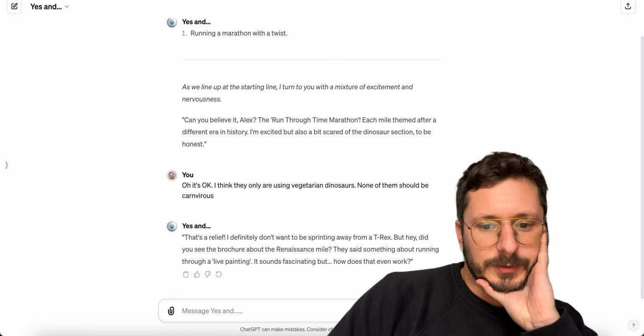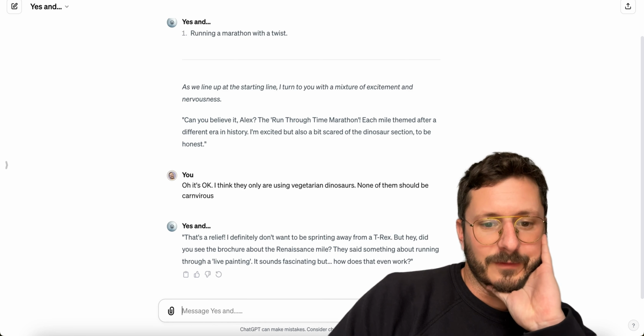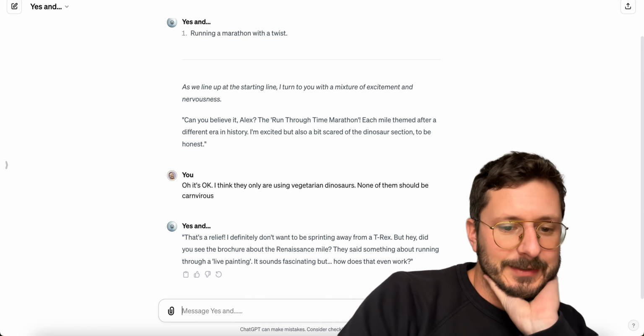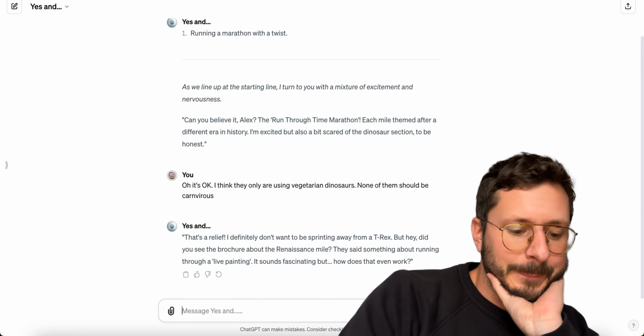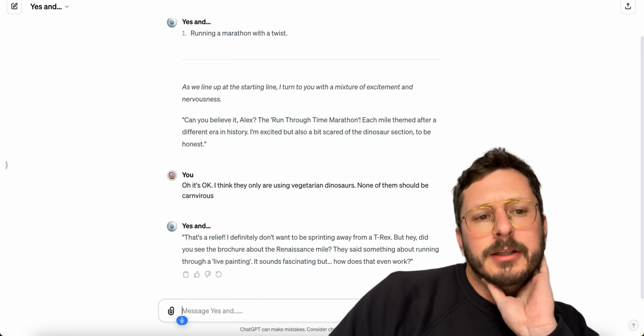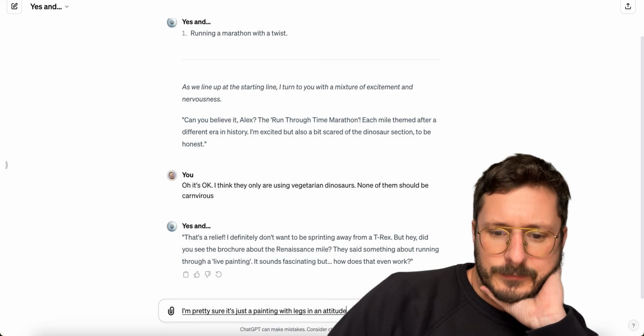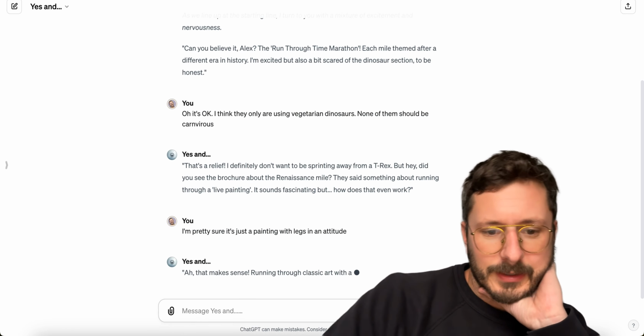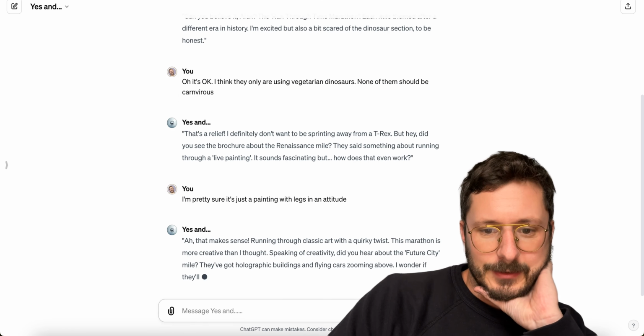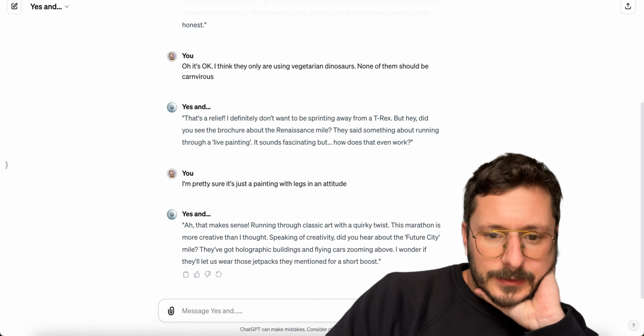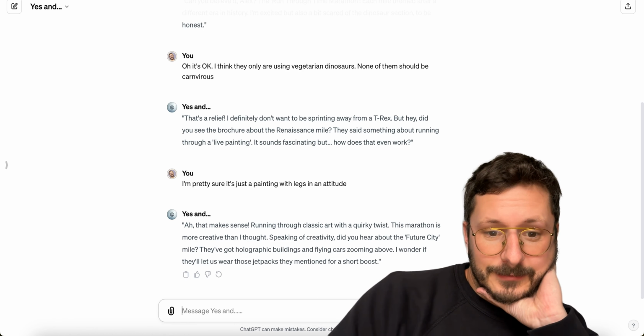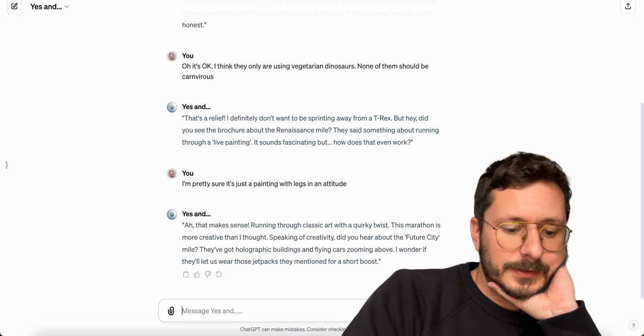That's a relief. I don't want to be sprinting away from a T. rex, but hey, did you see the brochure about the Renaissance Mile? They said something about running through a live painting. It sounds fascinating, but how does that even work? I'm pretty sure it's just a painting with legs and an attitude. Running through classic art with a quirky twist. Speaking of creativity, you hear about the Future City Mile? I wonder if...